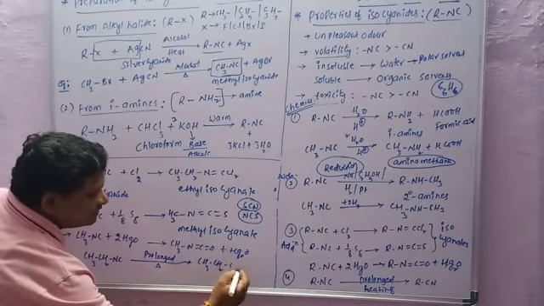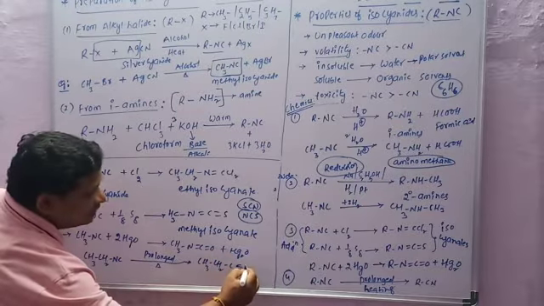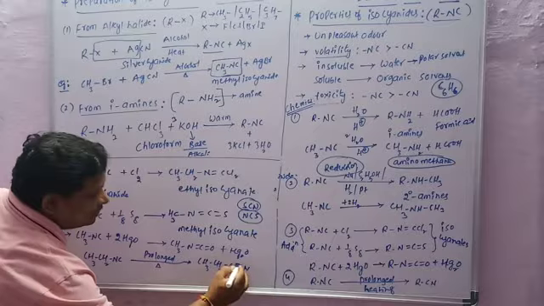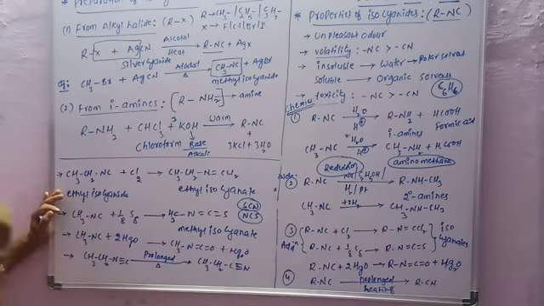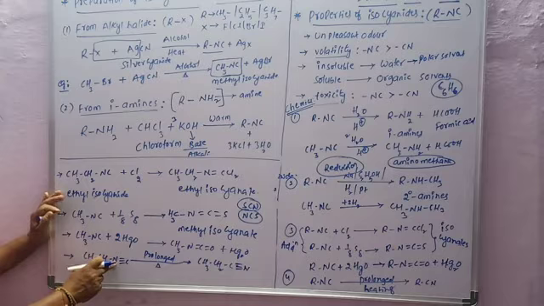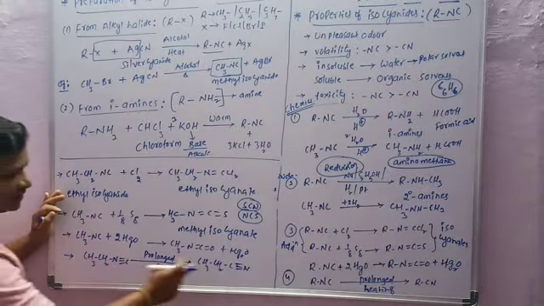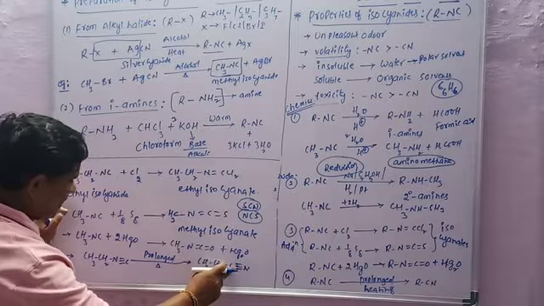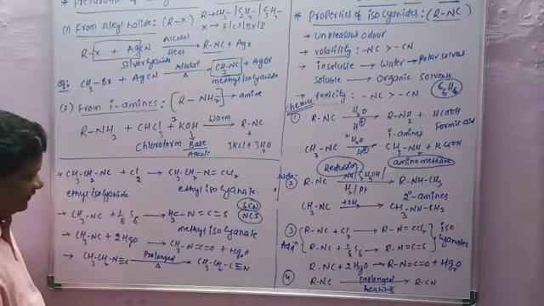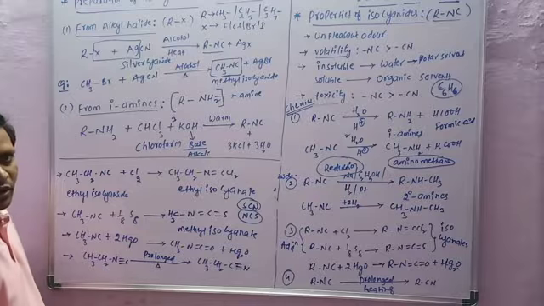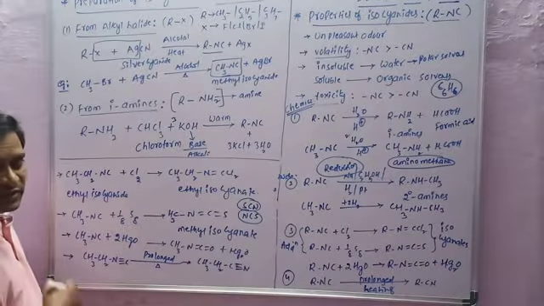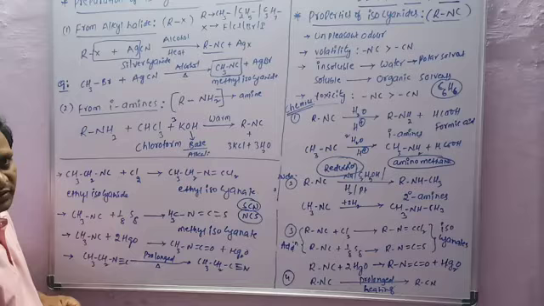CN means C triple bond N, whereas in NC the nitrogen is attached to carbon through the isocyanide linkage. So prolonged heating of isocyanides converts them into cyanides.